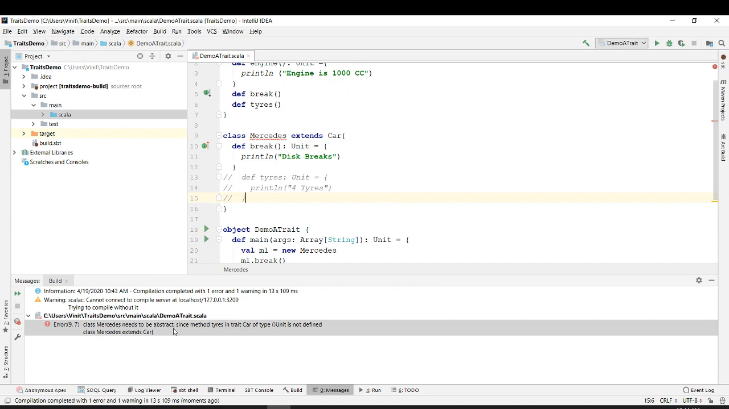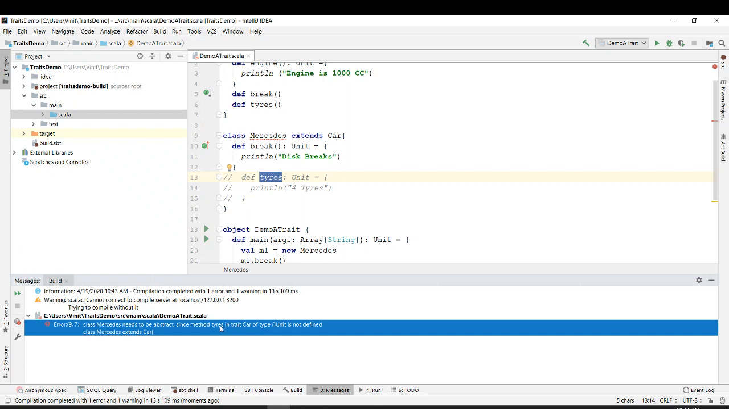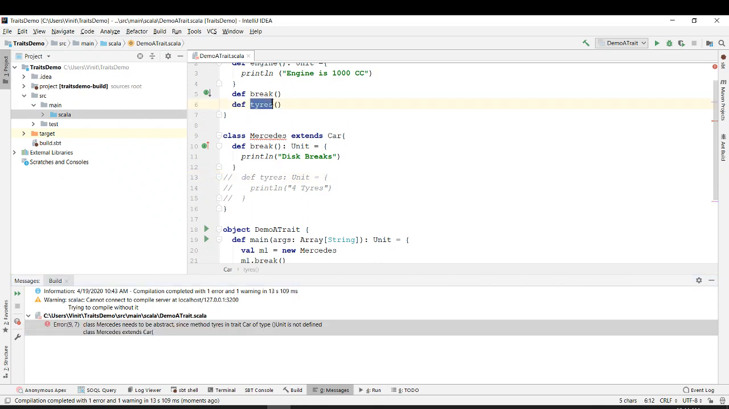What is an abstract class? An abstract class is something where you cannot create an object for it, right? But I am creating an object for it. So class Mercedes needs to be abstract, since the method tires in the trait Car of type unit is not defined. So there was a tires method over here. It has to be defined, right?